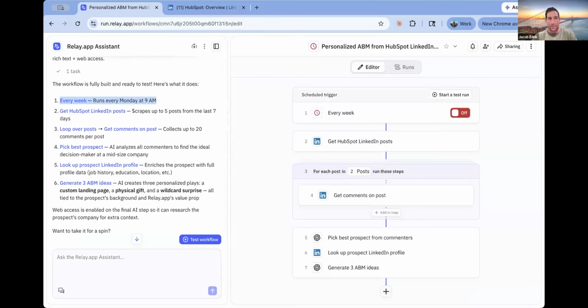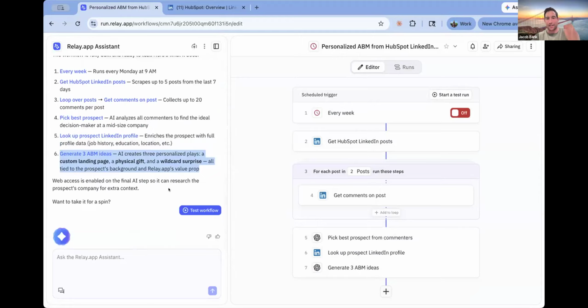Okay, so now it's done and it says I've got the plan. I'm going to run every week. I'm going to get the HubSpot LinkedIn posts. I'm going to look at all the posts, collect the last 20 comments. I'm going to pick the best prospect. I'm going to look up their profile. I'm going to come up with three ideas and I'm going to do it.